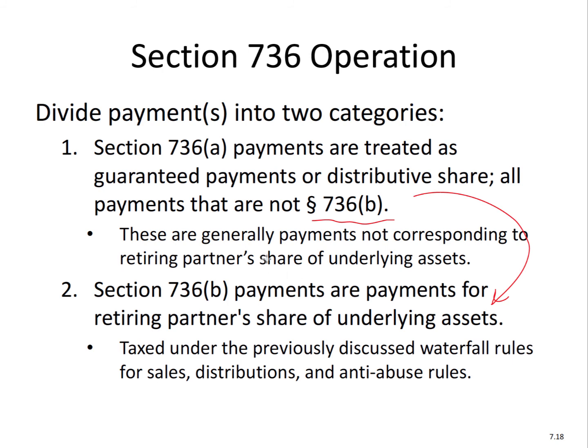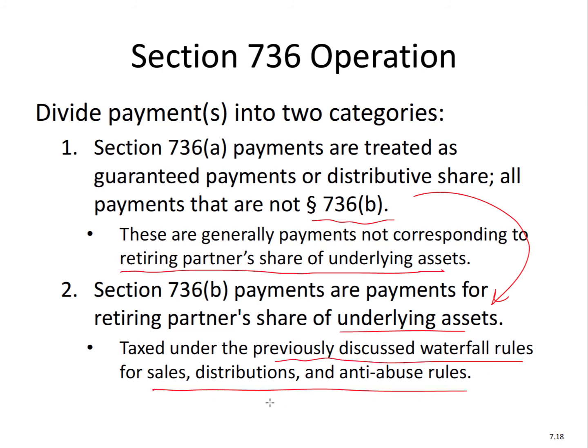So these are generally payments not corresponding to the retiring partner's share of underlying assets. 736B is the other type, and these are payments for the partner's share of underlying assets. These are taxed under the previously discussed waterfall rules for sales, distributions, and anti-abuse rules. So we apply the sale, distribution, and anti-abuse rules that we just learned for non-liquidating distributions or complex distributions, for